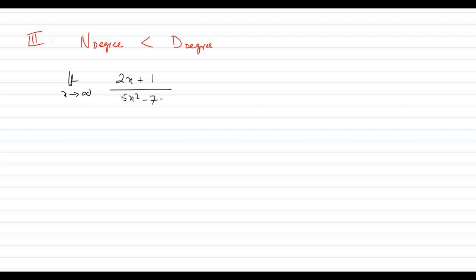Now moving ahead to the third kind of this type of problem, where the degree of the numerator will be less than the degree of the denominator. Again we go with an example. Limit x tends to infinity, 2x plus 1 whole divided by 5x square minus 7x plus 3. Here, if we put it in, again it is coming in infinity by infinity form. Now the degree of the numerator is none other than 1 and the degree of the denominator is none other than 2.